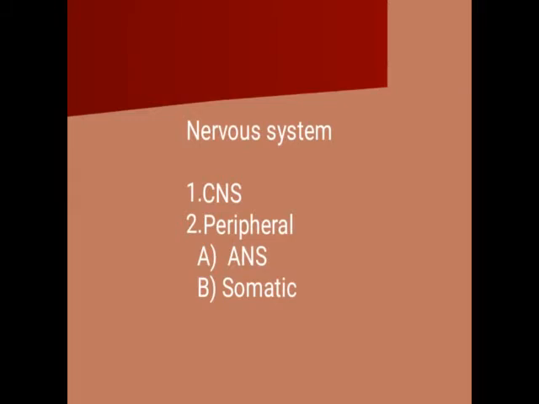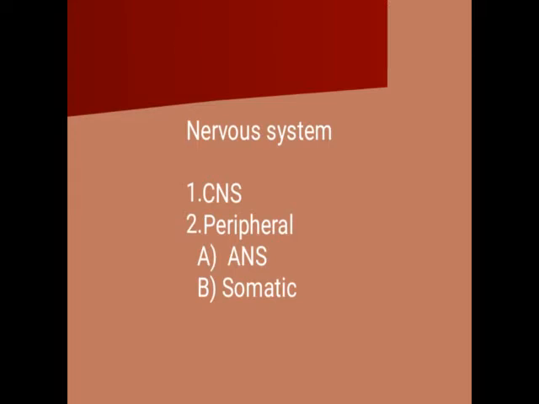So the first chapter for your syllabus is the drugs acting on central nervous system. Second one is drugs acting on autonomous nervous system. Okay, now the nervous system, they are classified into two types.